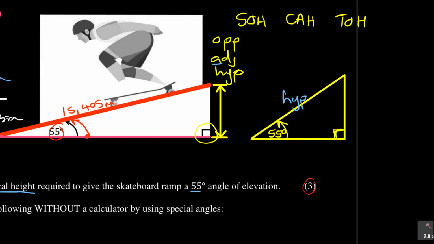Then you have to identify your adjacent and your opposite. Now, the word adjacent means look at the 90 degrees first as your focus, because this is only happening whenever there is a 90 degrees. So you look at the 90 degrees and ask yourself which angle lies on the same line with the 90 degrees. You can see that it is that particular angle. They lie on the same line. So we say these 2 angles, they are adjacent to each other. And then the other side that is now left is the opposite side.